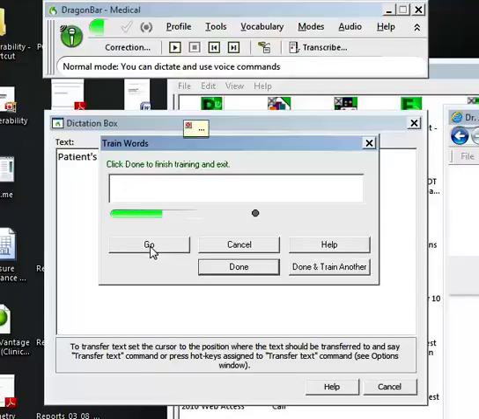In my second iteration, Guichetot. In my third iteration, selecting Go again, Guichetot. And we'll give it one more time, selecting Go, Guichetot.